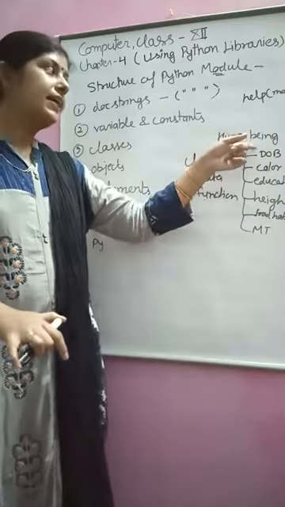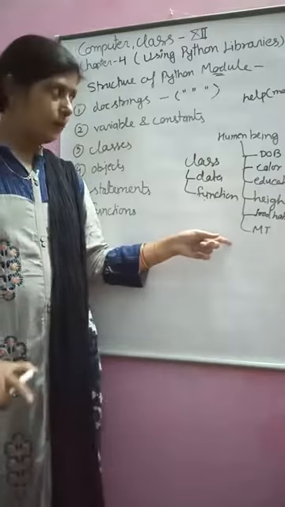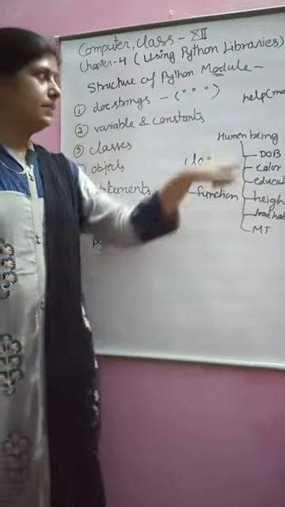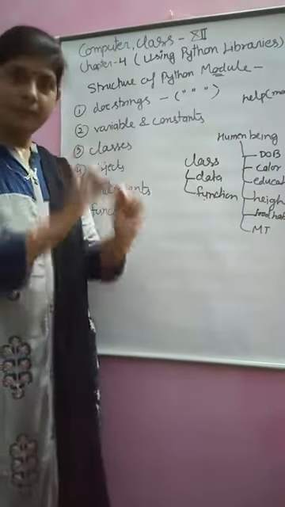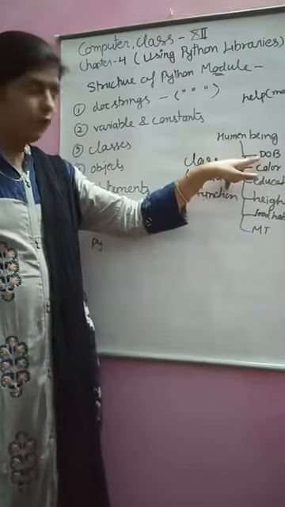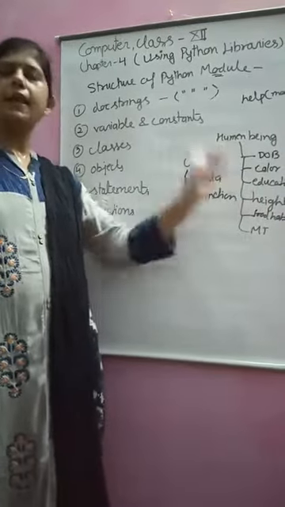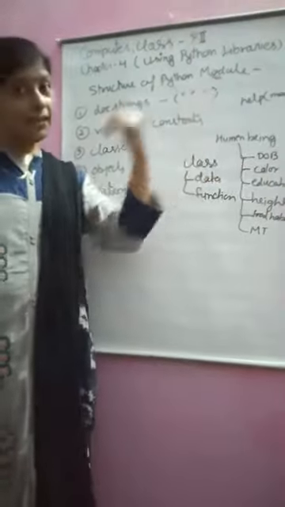So if any object of this class is created, it will have its own value for all this data. Meaning if there is a human being present, it should have a value for date of birth, color, education, height, food habit, mother tongue and all the data. Differentiate: the class defines that it should be like this, and the object has one value for each of the data.